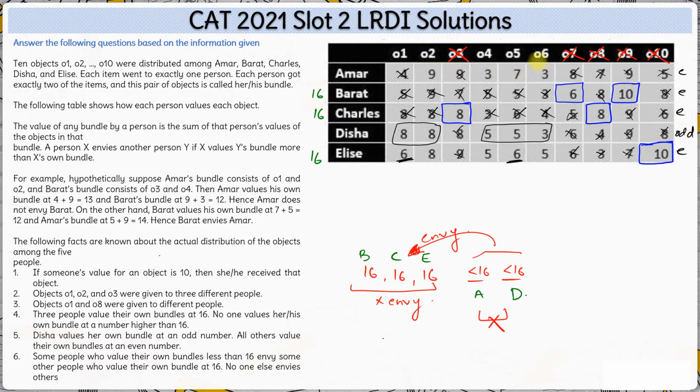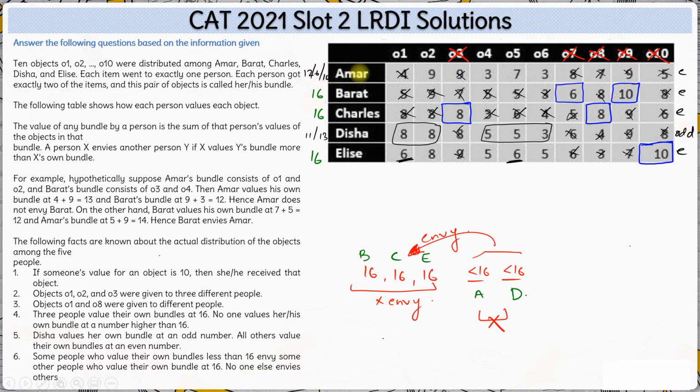Now, Disha's score will be either 8 plus 5 or 8 plus 3. So, 8 plus 3 is 11 and 8 plus 5 is 13. Disha's score will be either 11 or 13. Now, Amar's score will be either 9 plus 3, 12, or 9 plus 7, 16, which is not possible because Amar's score has to be less than 16, or 3 plus 3, 6, or 3 plus 7, 10. Amar's score is either 6, 10 or 12.